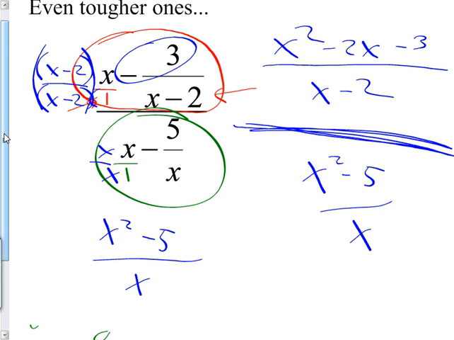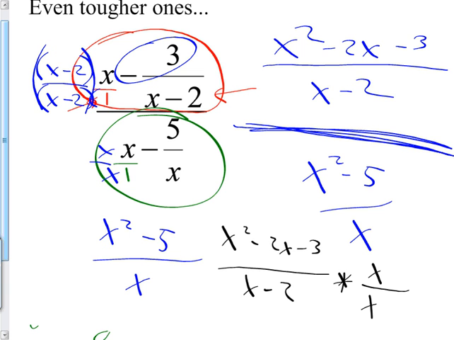All right, so now I can take this part. I'm going to use a new color I haven't used. I'll use black. X squared minus 2x minus 3 over x minus 2. And I'm going to times it by, flip and multiply, x over x squared minus 5. Remember that part I was saying about how you really should have parentheses that you can't even see around giant fractions?